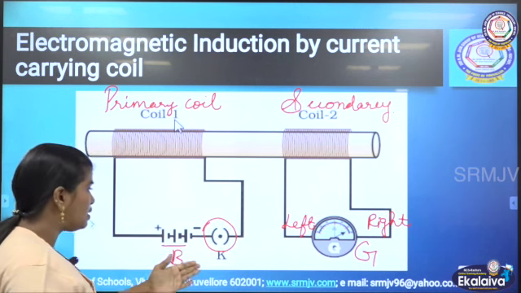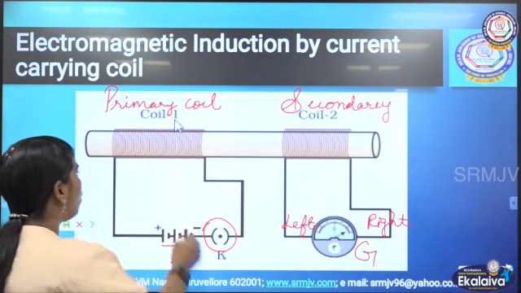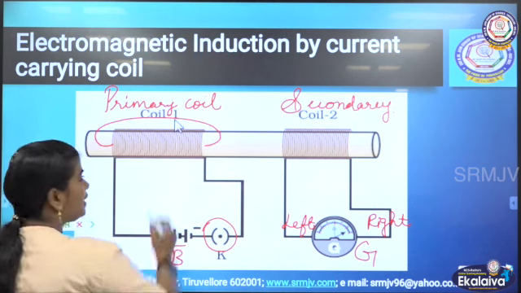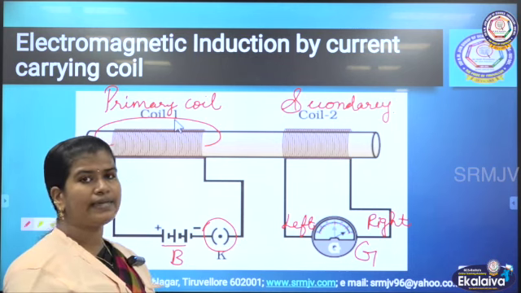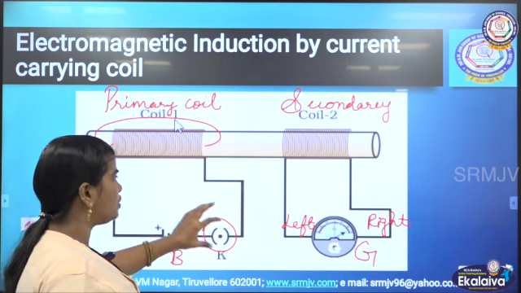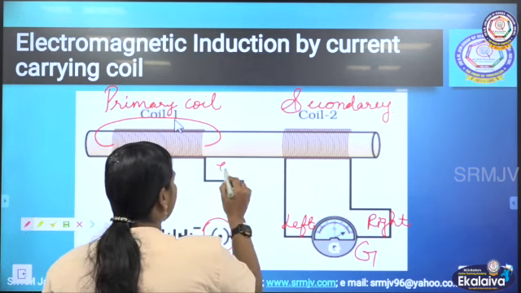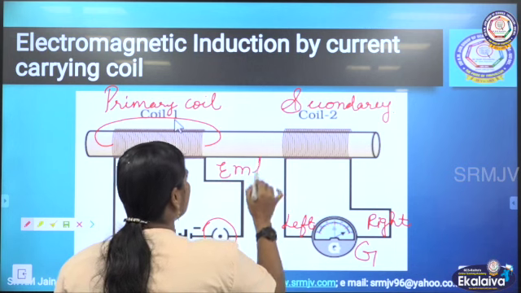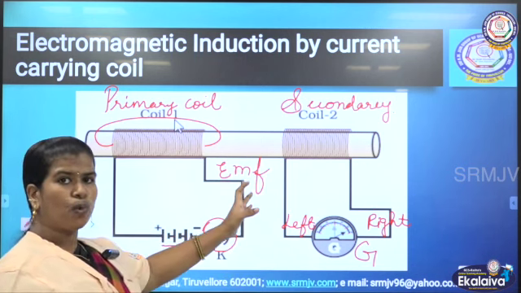Why is current induced in the secondary coil? When we switch on, the primary coil behaves as a solenoid, and a solenoid will have a magnetic field around it. So when there is a magnetic field around it, when we switch on, what happens? An EMF is created. EMF means electromotive force.